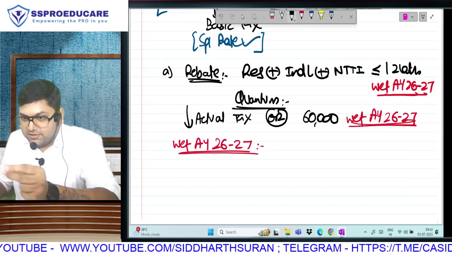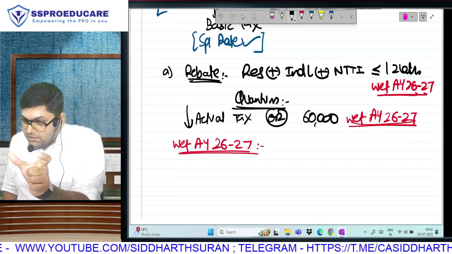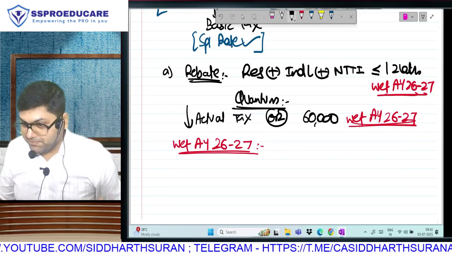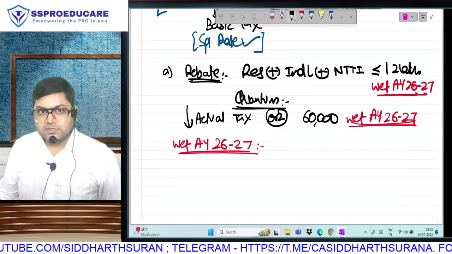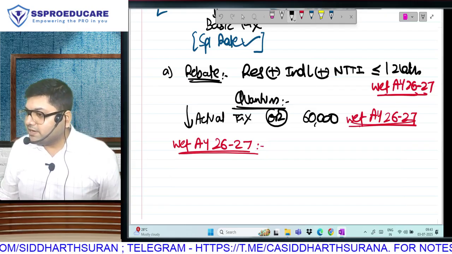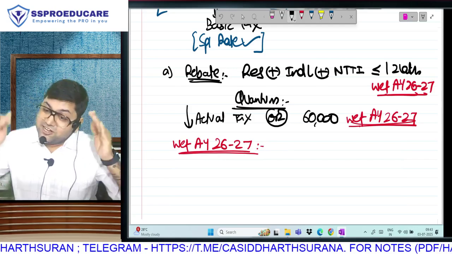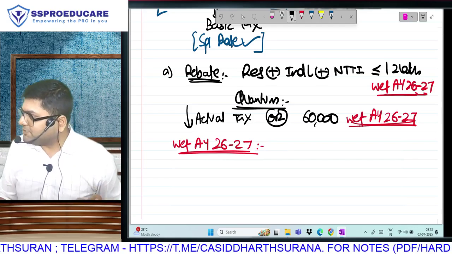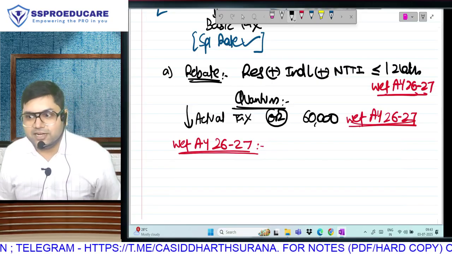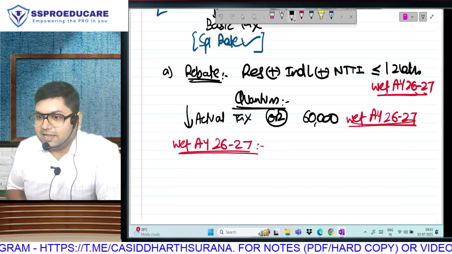First I will tell you the words of the amendment, very confusing, then I will give you the simple meaning. In the amendment they have said, if tax is calculated as per 115BAC, that means, let's be clear, they are talking about the new regime. This amendment is applicable to the new regime. If tax is calculated as per 115BAC, the rebate cannot exceed the tax so calculated.